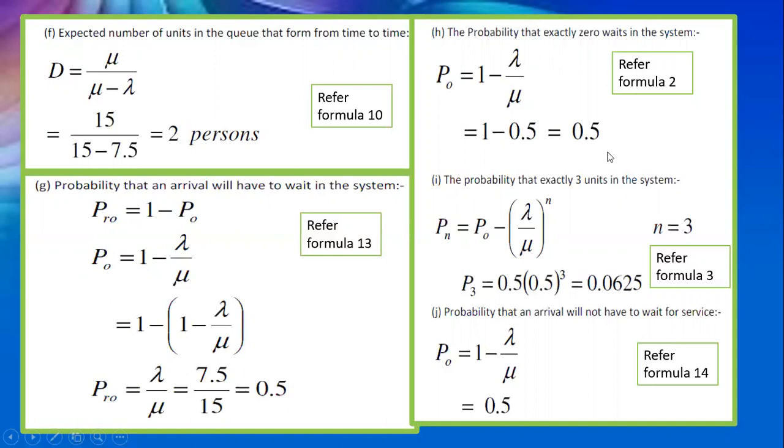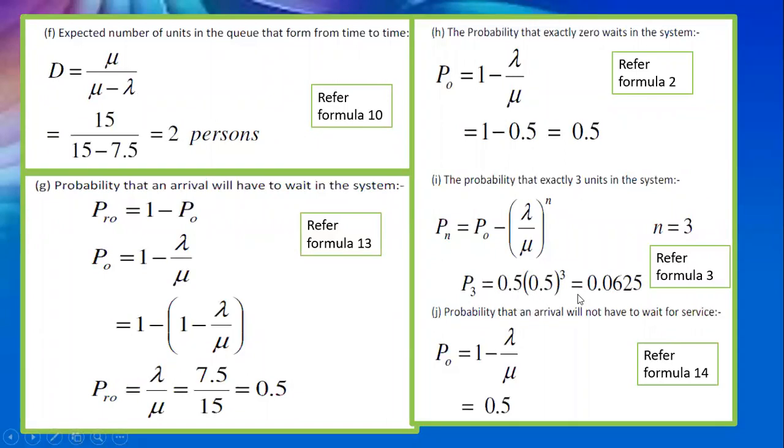The probability that exactly 3 units in the system. So suppose someone enters and there are 3 persons standing in the queue. What is the probability that exactly 3 persons are in the system? That will be P naught times lambda by mu to the power of n, where n is the number of persons or units.